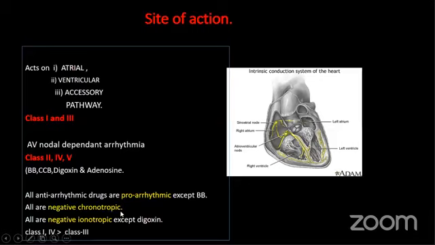So it is difficult to treat with antiarrhythmic drugs when the patient's heart rate is low, especially in atrial fibrillation and others. And all have negative inotropic effect with one exception, that is digoxin. Class 1 and class 4 are more negative inotropic than class 3. These are the key points.